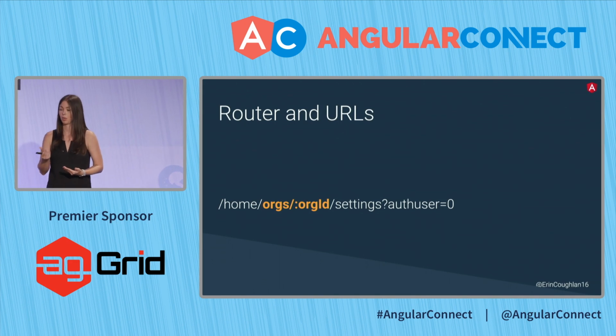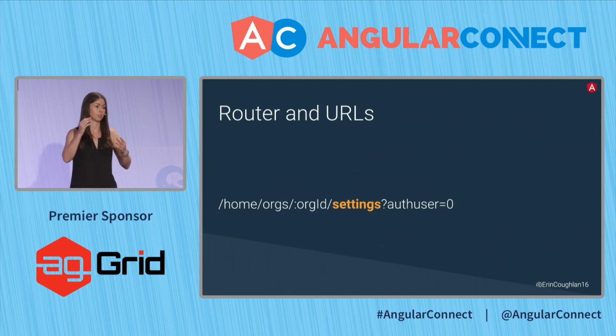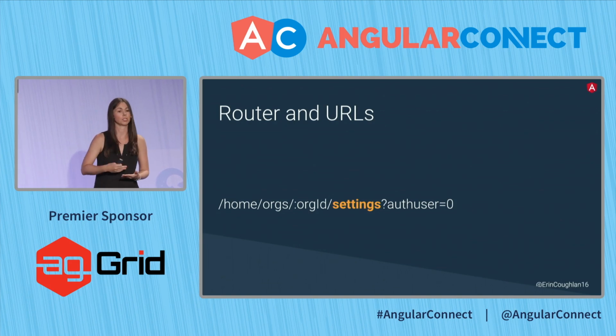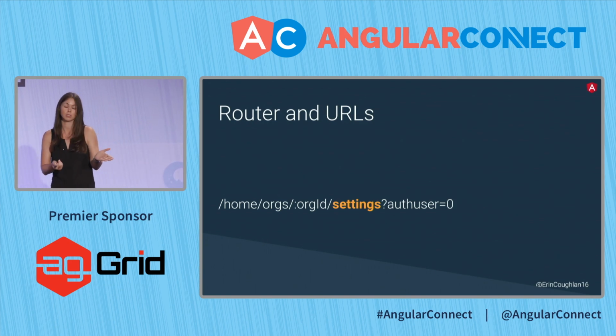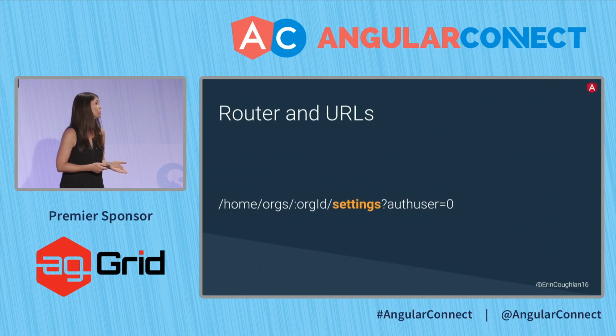So you can think of this as org ID. I have some kind of parameter, and it is orgId. The final piece is settings. So this is actually the content of the page. I am looking at the settings of this organization. So the route kind of cascades down, and in there, we're actually encoding some information that we want to use.